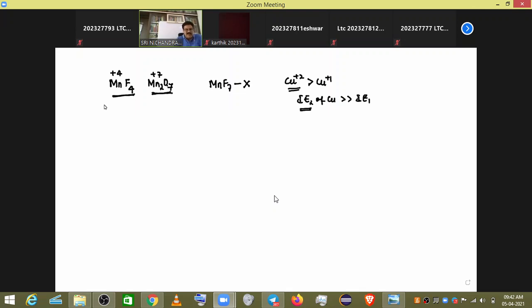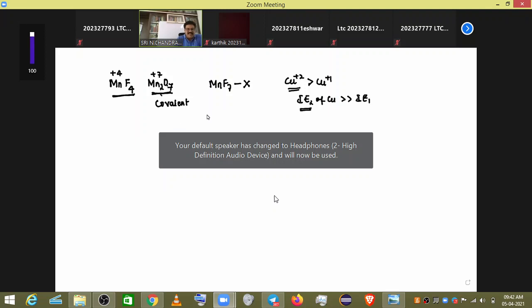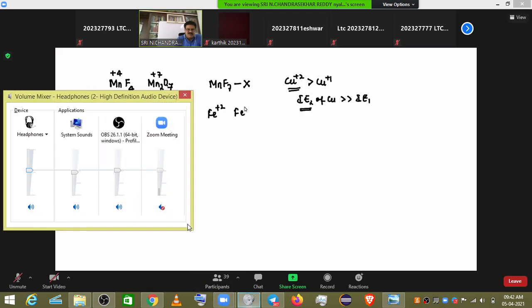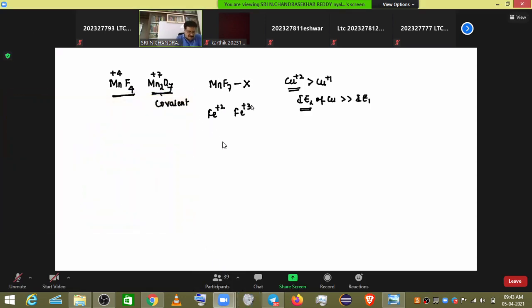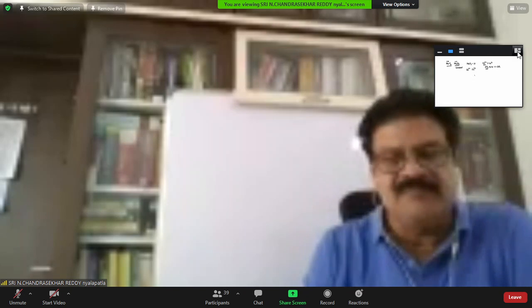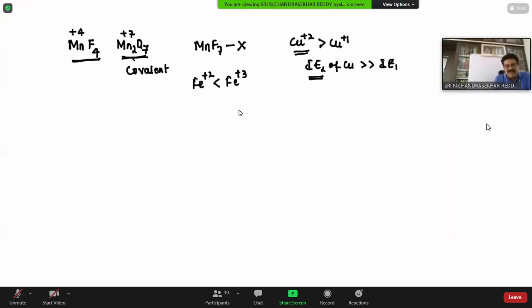And one more point: in higher oxidation states, these are covalent. But in lower oxidation states, they form ionic compounds. It is plus 2 and plus 2. Plus 3, because of the half-filled electronic configuration, it is the d5s0 configuration.